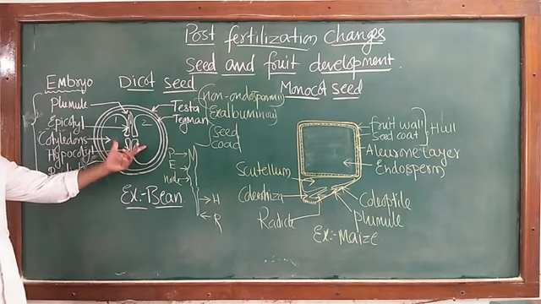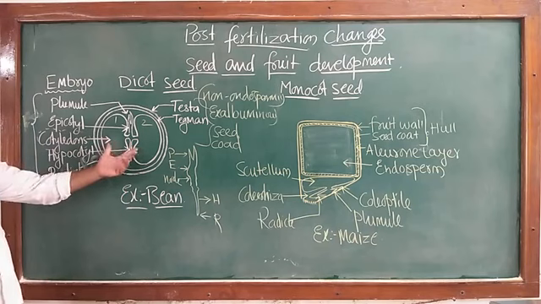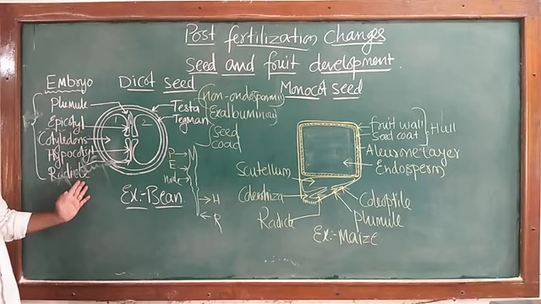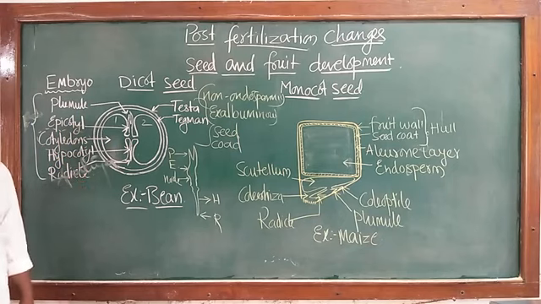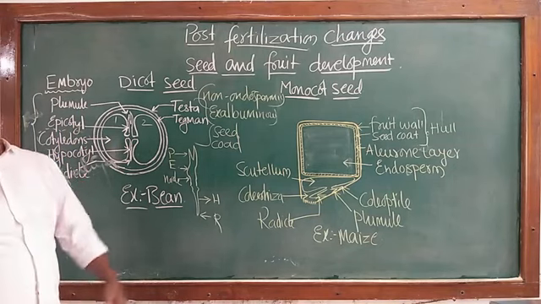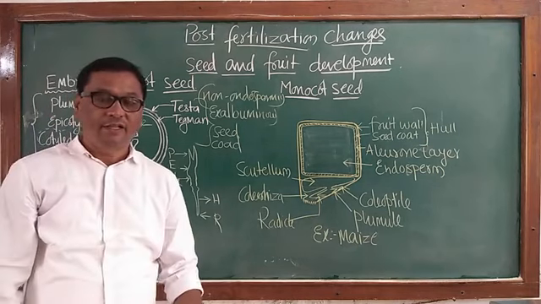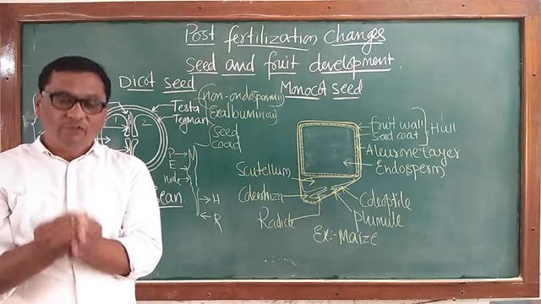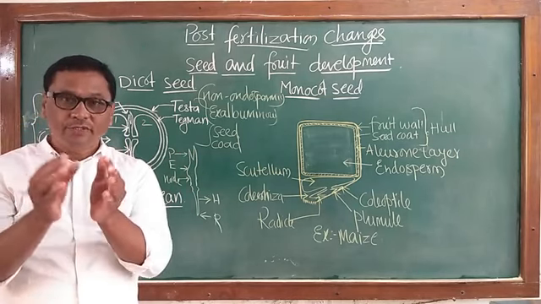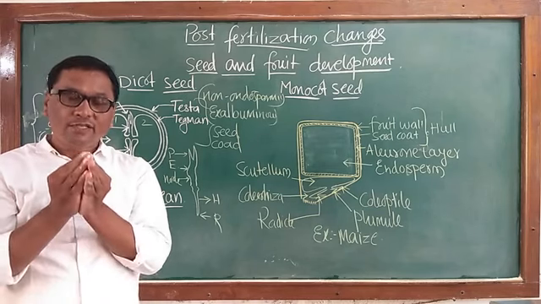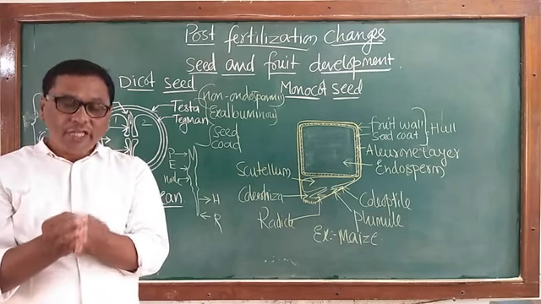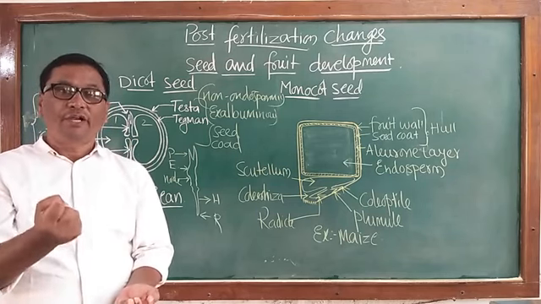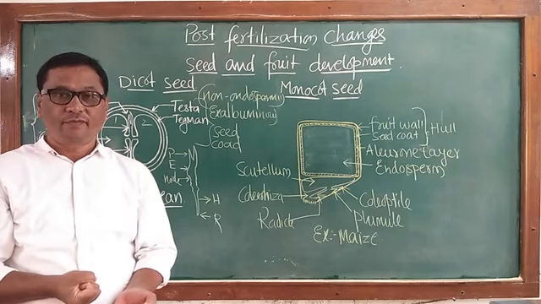Now this embryo, consisting of plumule, epicotyl, cotyledons, hypocotyl and radicle, after developing to a certain extent, undergoes a resting period. It develops for some time, slowly becomes dry, undergoes a resting period within the seed coat, and thus the seed now enters into dormancy.